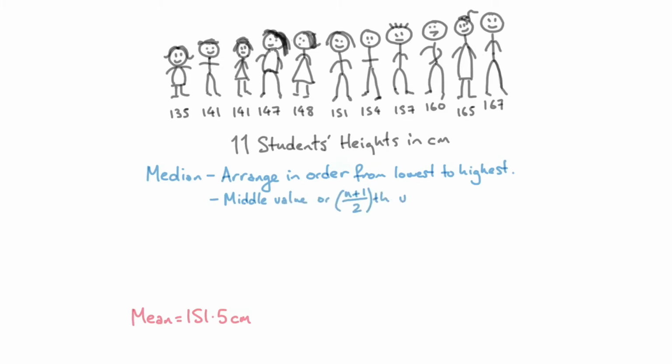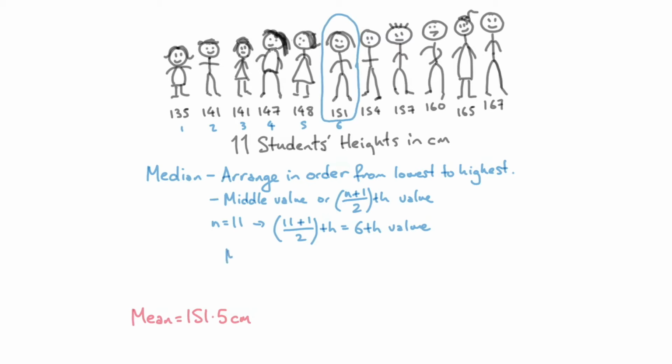So we're going to find the middle value, or the (n+1)/2th value. Now we know the middle value should be that 151, but we can use this. So n equals 11, so 11 plus 1 is 12, divided by 2 will be the 6th value. So it's going to be the 6th value along in that 11 students. If we go 1, 2, 3, 4, 5, 6, it's that 6th person there. So that's what we expected the middle guy to be, 151 centimetres. That there is our median, that's our median height, which is 151 centimetres.